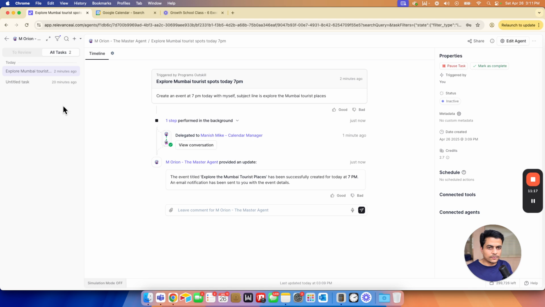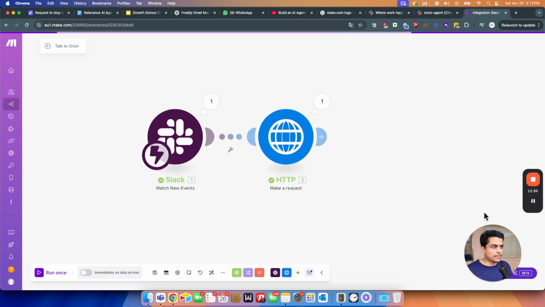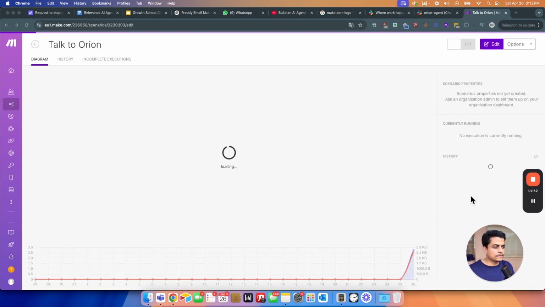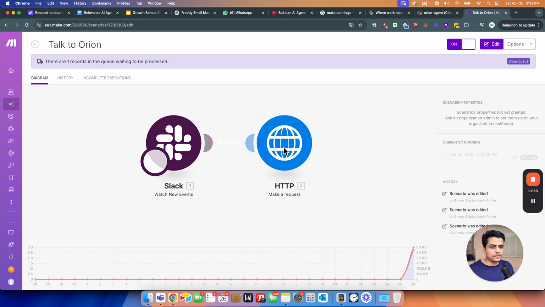So Slack would have run on make.com. Here we are. There are 2 tasks. This should reach over here anytime soon. Let's see what happened on make. Oh, our scenario was turned off. Let's turn it on, process all data. This would go here.